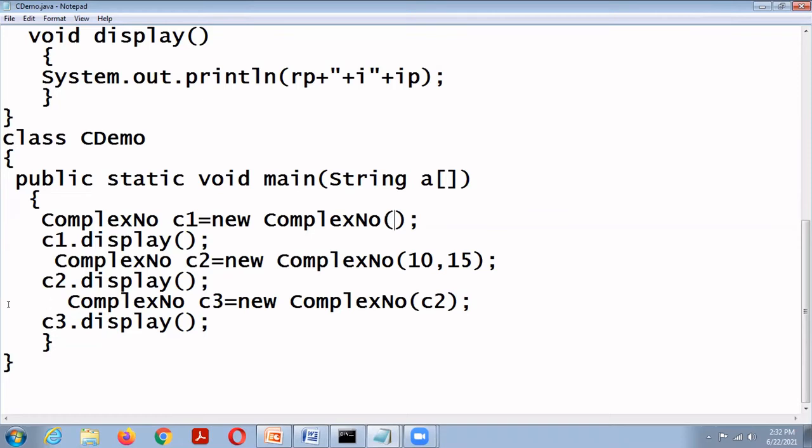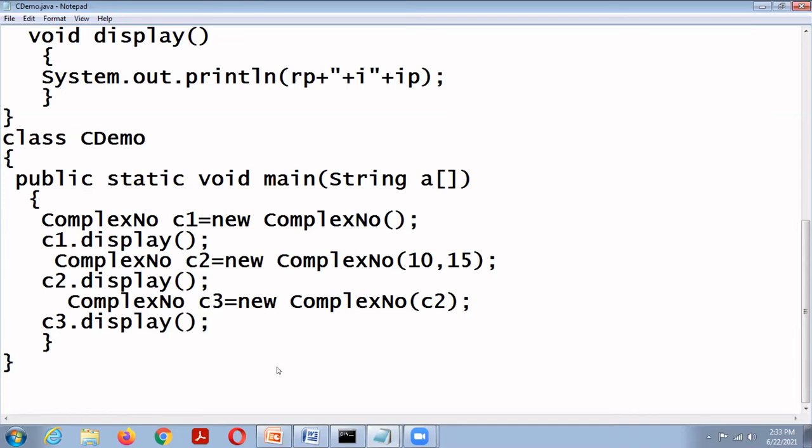Then complex number C2 is created with the parameterized constructor, so it initializes rp and ip with 10, 15. Then complex number C3 is initialized with the complex number C2. So this is the copy constructor.